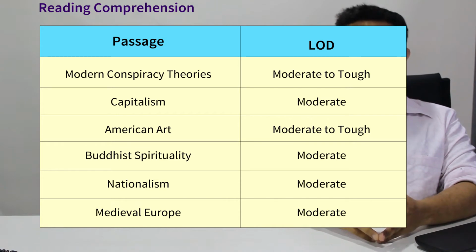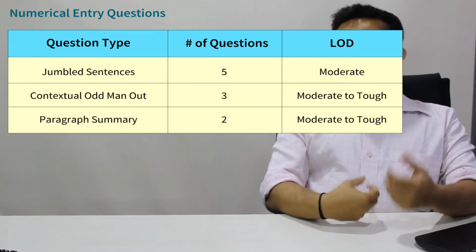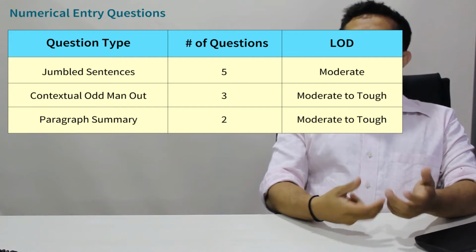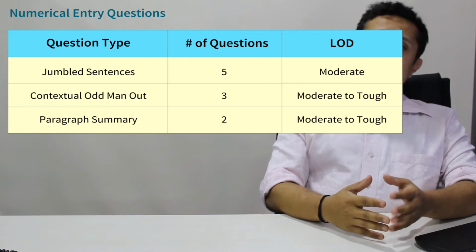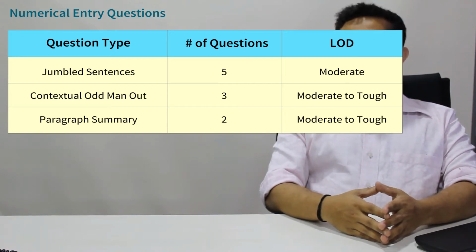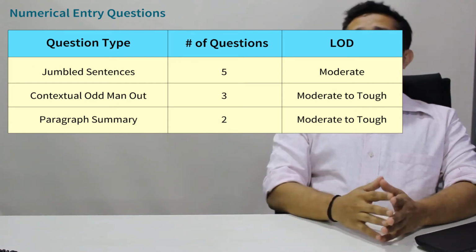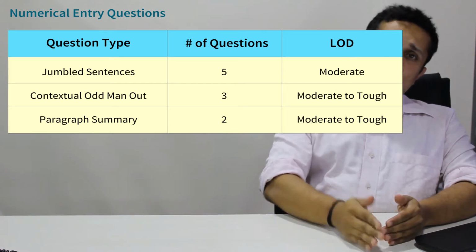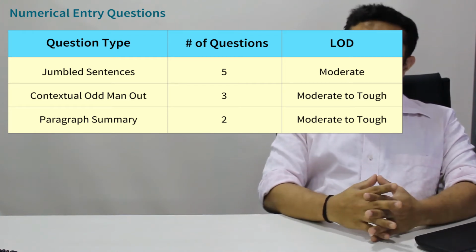Let's look at the 10 non-MCQ TITA questions or numerical entry questions. As always, these were a mix of para-jumbles, para-summary and contextual odd man out. Now, sometimes it does happen that the RCs are not so easy, but this part is easy. In this case, that was not the case because everything was tough here. Everything was moderate to tough.